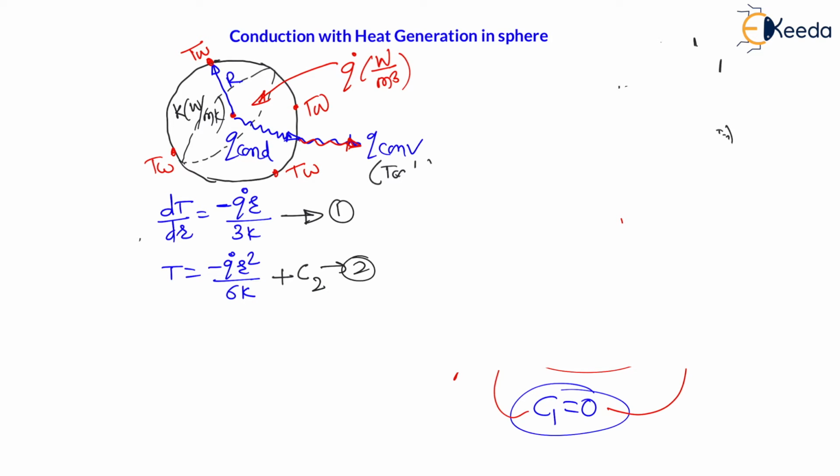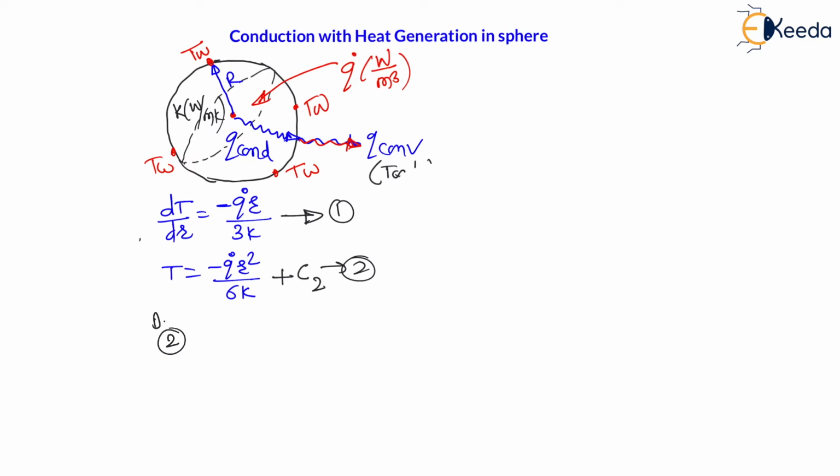Now here we have calculated the first integration constant. Now let us find second integration constant, that is c2. For second integration constant c2, we have to use second boundary condition. So second boundary condition is that for temperature to be maximum, the change in temperature along radial direction must be equal to 0. dT by dr must be equal to 0, right?